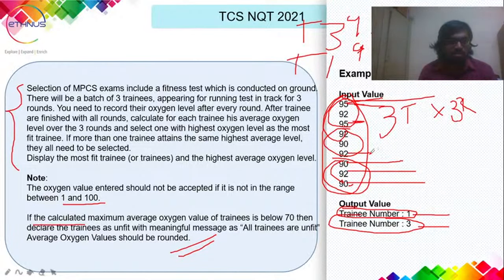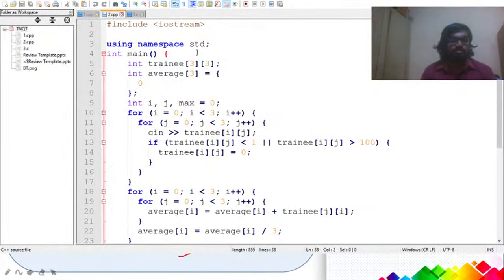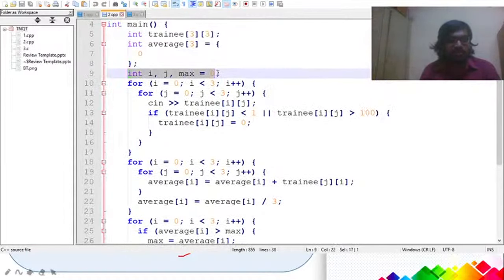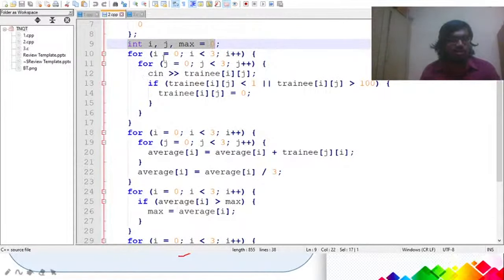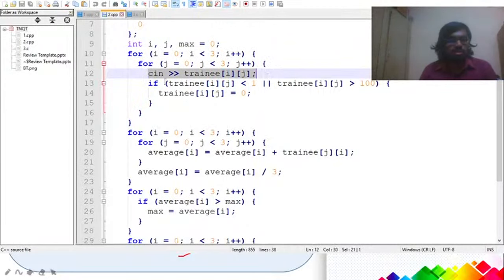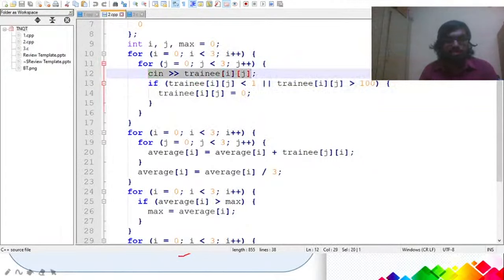Okay, so let's dive into the code. Here you can see this is the C++ solution, and here we'll initialize a 2D array, and we'll initialize an average array because we have to calculate the average of all the trainees. And now we have these auxiliary variables. So let's run a loop. This is a nested for loop, and here we will receive the input, that is this singular input we saw in the slides.